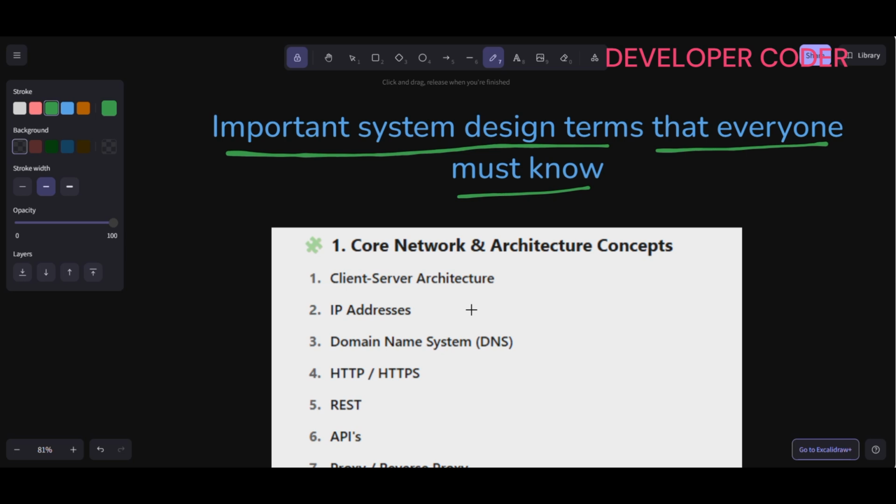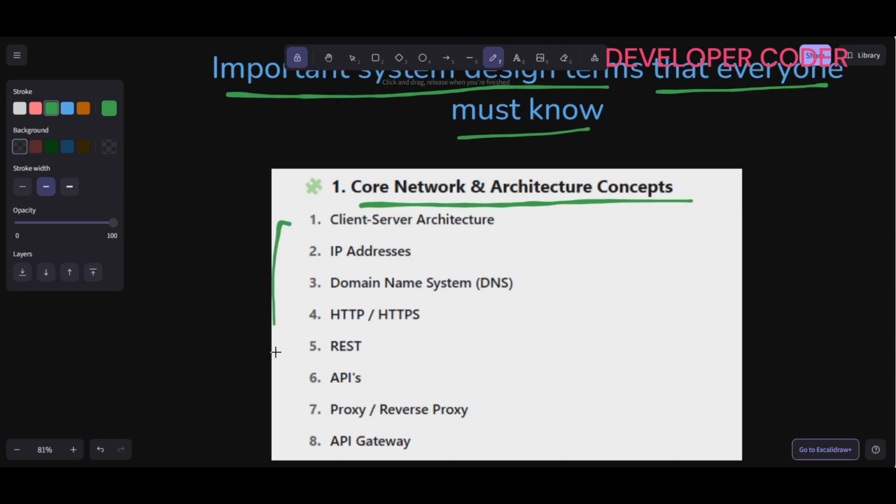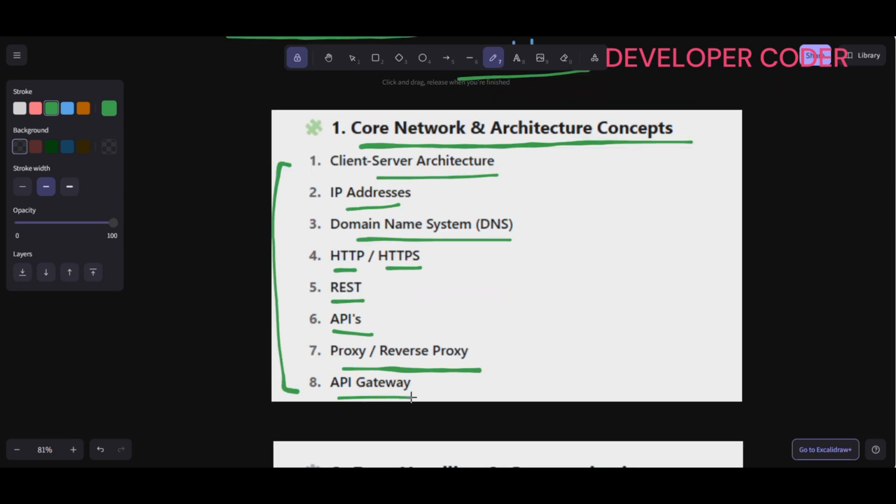But before creating system designs of these things, let's first understand all these terms. These are important. As part of this video, I'm going to cover core network and architecture concepts. These 8 terms I will cover in this video: architecture, IP addresses, domain name systems, HTTP and HTTPS, then REST APIs, proxies and reverse proxy, and API gateway.